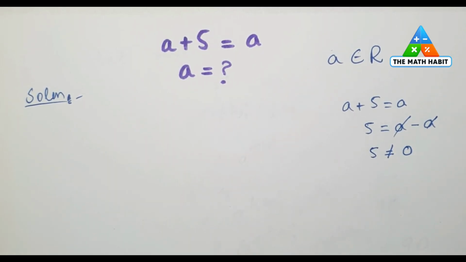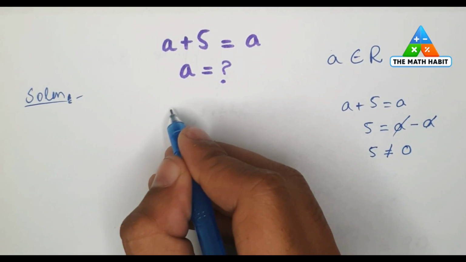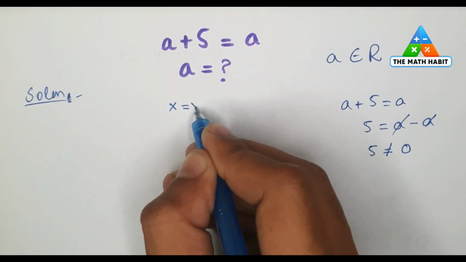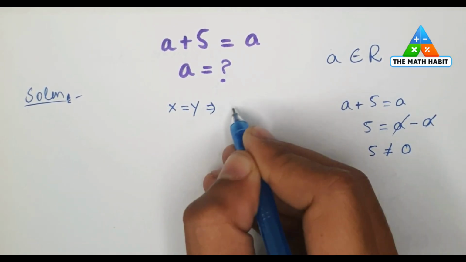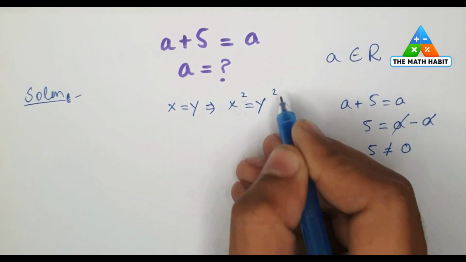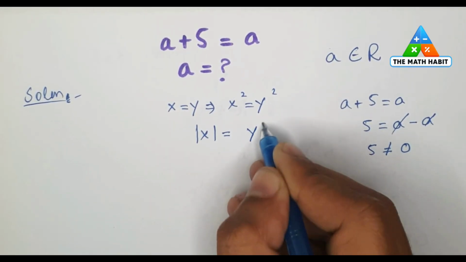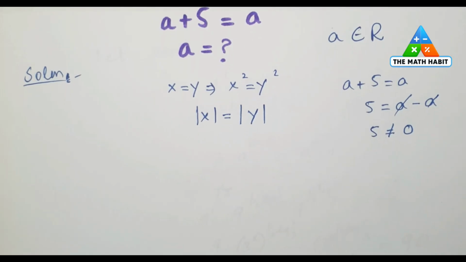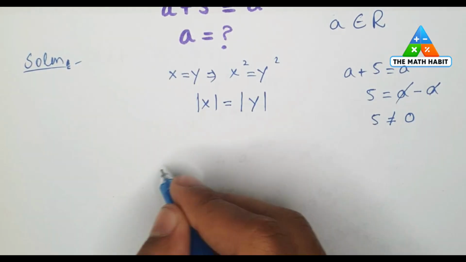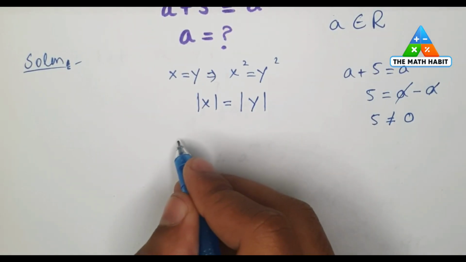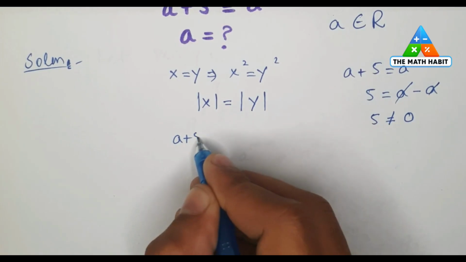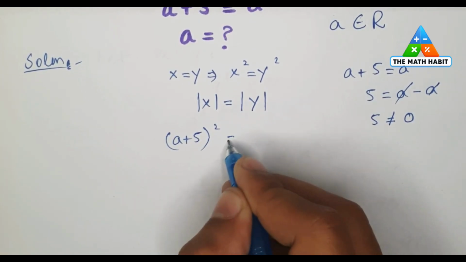Let's try another one where we can write x is equal to y, x square is equal to y square, so the absolute value of x can be equal to absolute value of y. So this problem can be solved as a plus 5 whole square is equal to a square.